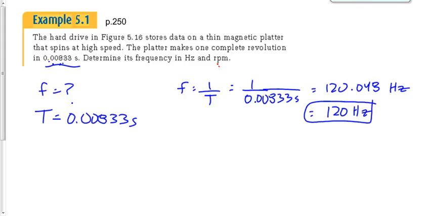All right, we want to find its frequency in revolutions per minute now, or rotations per minute. If it's 120 rotations per second, or 120.048 rotations per second, we're going to divide by 60 to get the number of rotations per minute, because there's 60 seconds in a minute, right? Sorry, not divide by 60. What are we going to do?